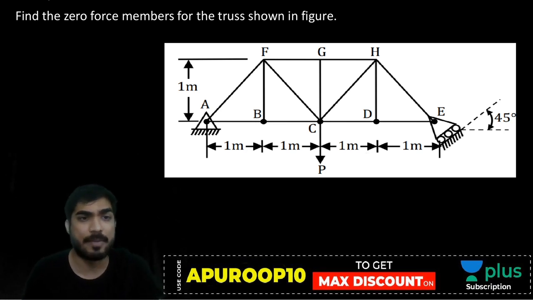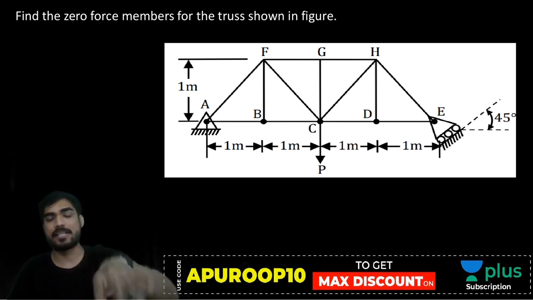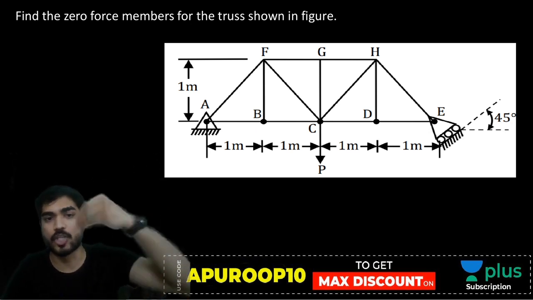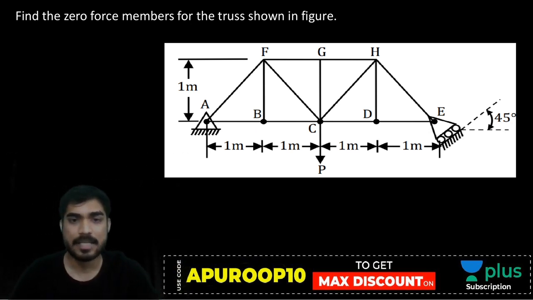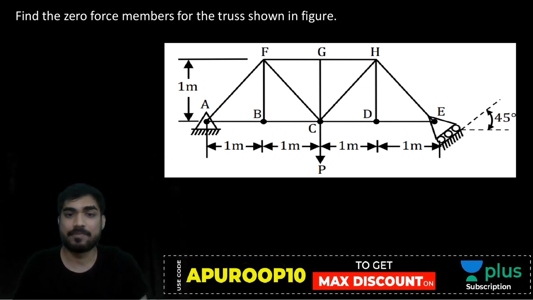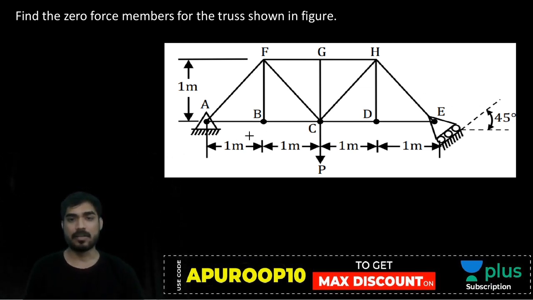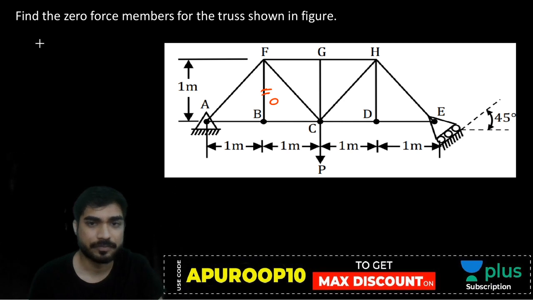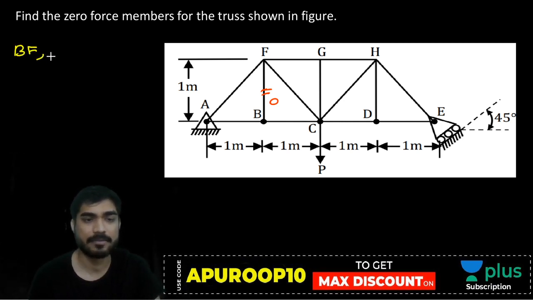Okay? तो बनाओ बड़े ध्यान से. So एक करके चालू करते हैं. Joint A पे there is already an external load, so forget about joint A. Now joint B पे there are 3 members, of which 2 are collinear and this third one is not collinear. So zero force member, right? BF हो गया ना zero force member, है कि नहीं?